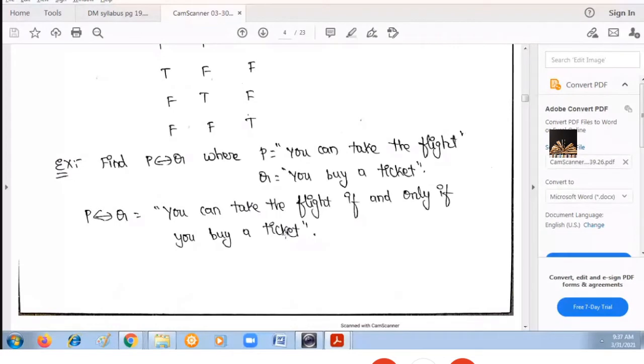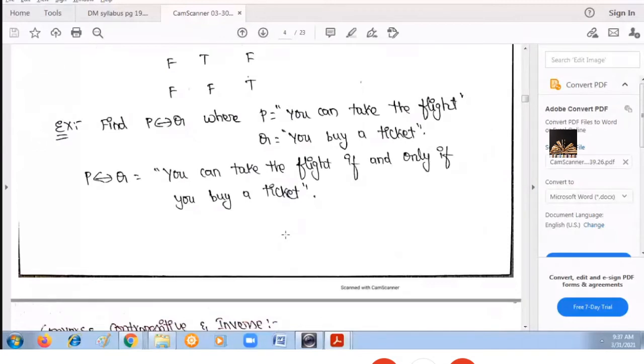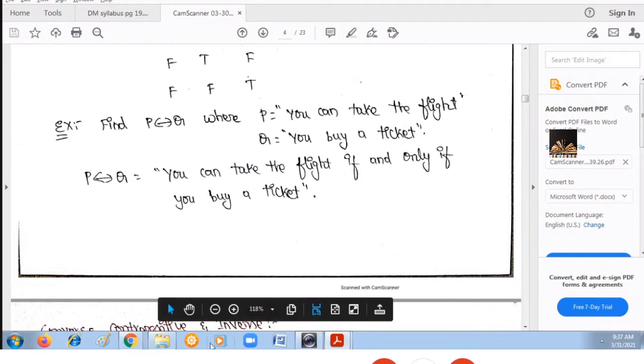So, these are the different connectives used to join two or more propositions to get a compound statement. Any doubts in this?